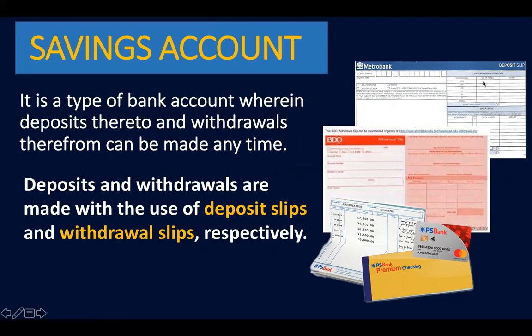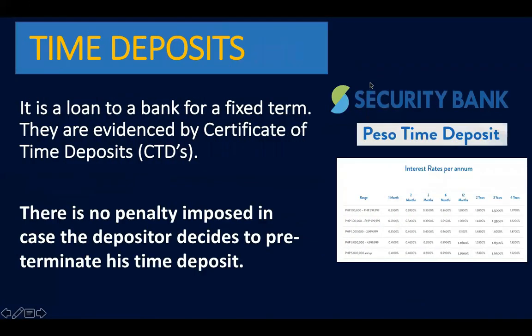So every time you deposit an amount in the bank, you fill out a deposit slip. And every time you withdraw, you also fill out a withdrawal slip. So in a deposit slip and withdrawal slip, you have to indicate, of course, your name, your account number, and of course, the denomination, the date, and your signature.